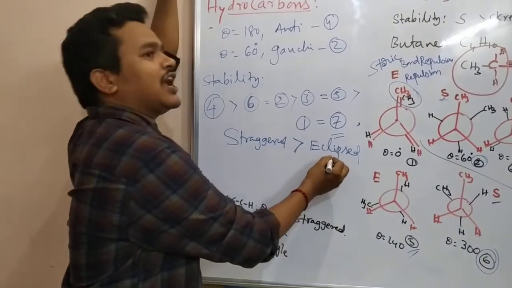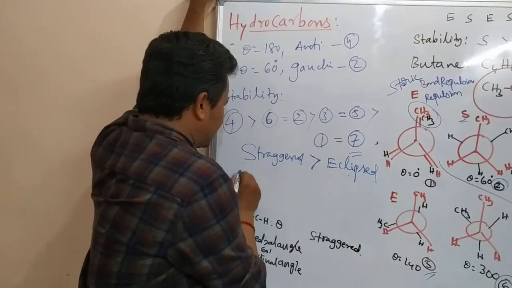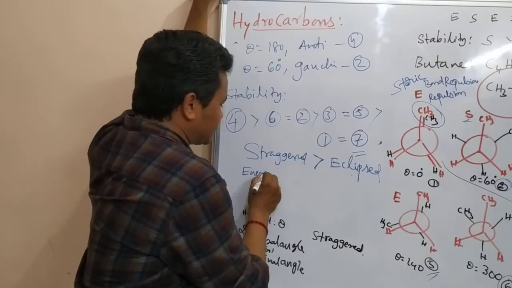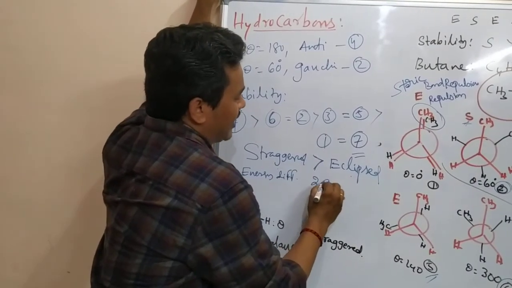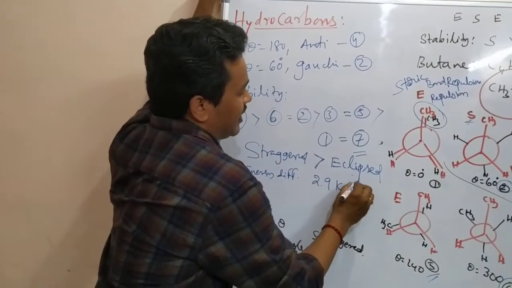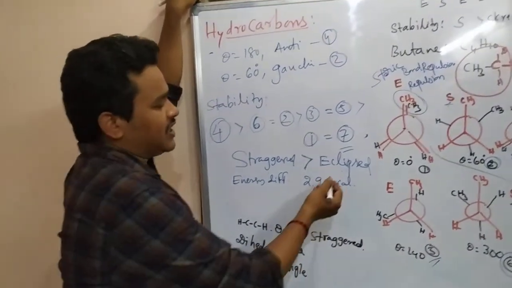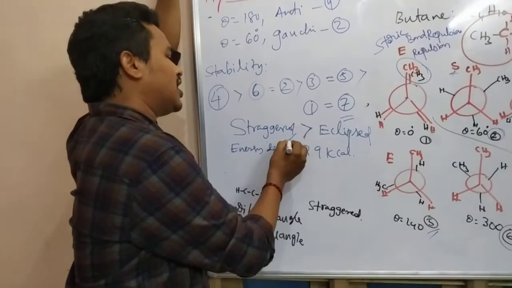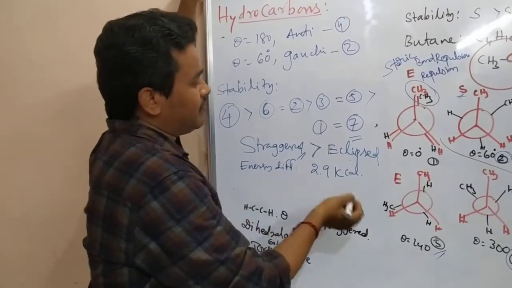The eclipsed form is always trying to convert into the stable form, because the energy difference between staggered and eclipsed is very small. It easily overcomes this energy barrier, so it is always trying to convert into the staggered one. That is why there is an equilibrium between these two.